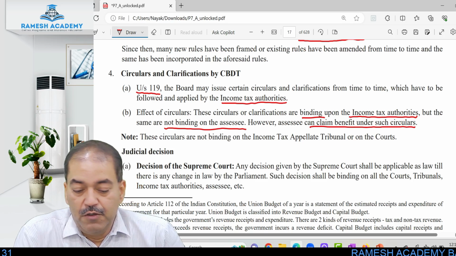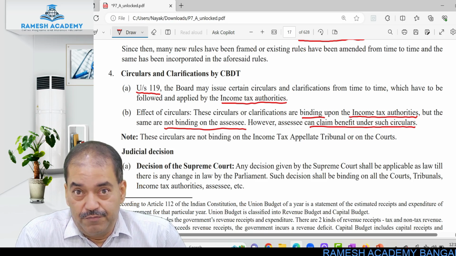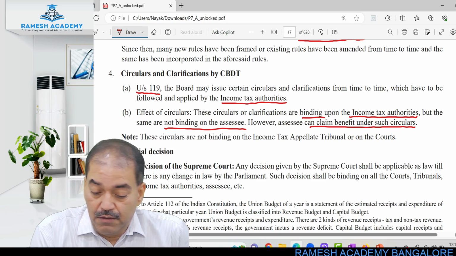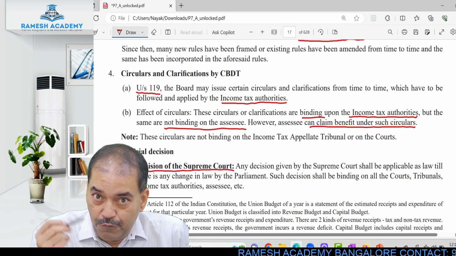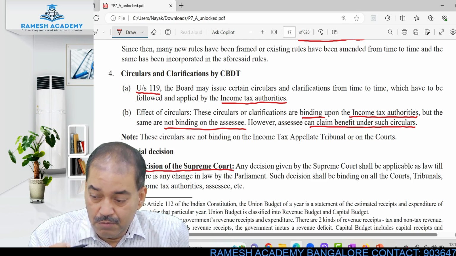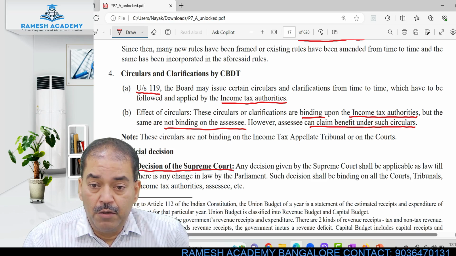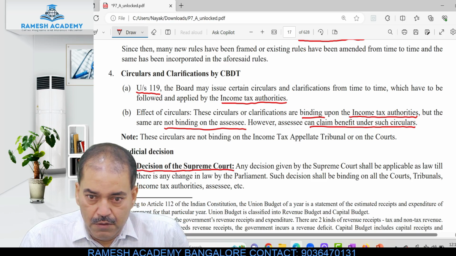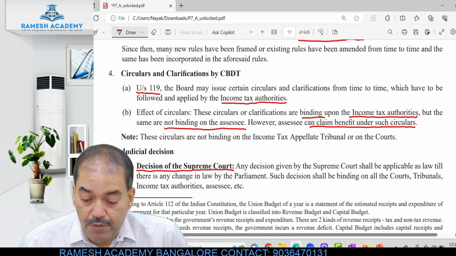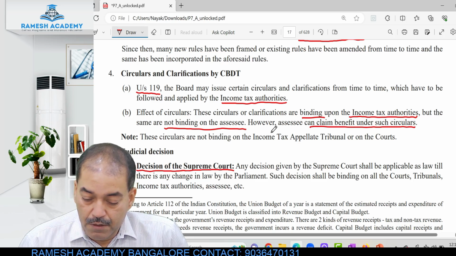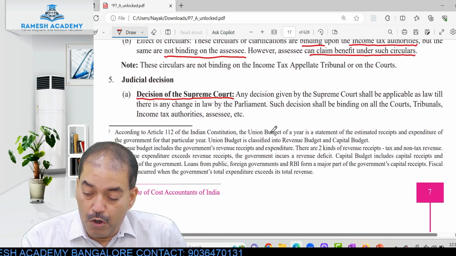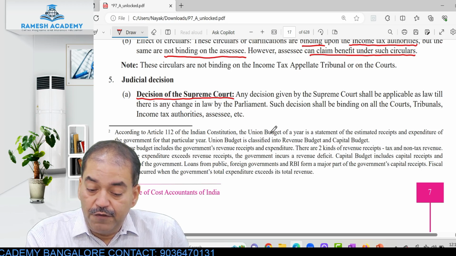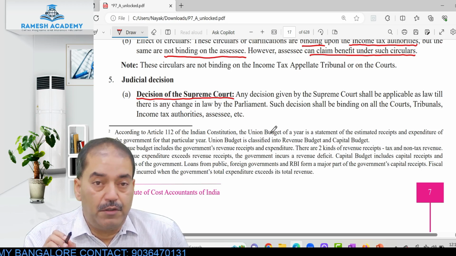Next one. Judicial decision. Decision of Supreme Court. Judicial can be Supreme Court, High Court, District Court, Appellate Tribunal. Any decision given by the Supreme Court shall be applicable as law till there is any change in law by the Parliament.